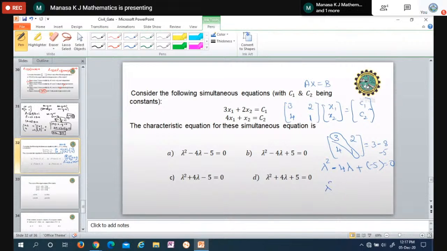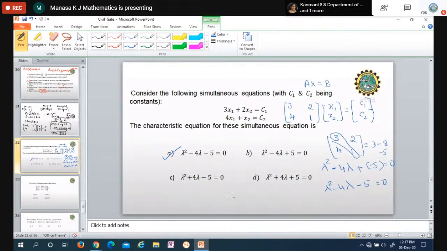Or I can write this as lambda square minus 4 lambda plus of minus is minus 5 is equals to 0. Okay, so this is the answer, first one. Lambda square minus 4 lambda minus 5 is equals to 0. Okay, so use this method and find out directly.